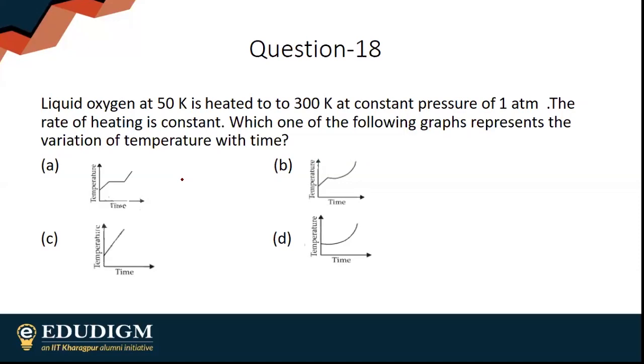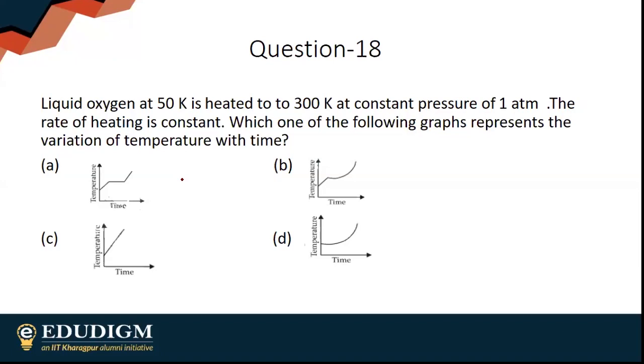Again, very straightforward if you remember calorimetry and change of state. Tamanna says option A. So option A, good.